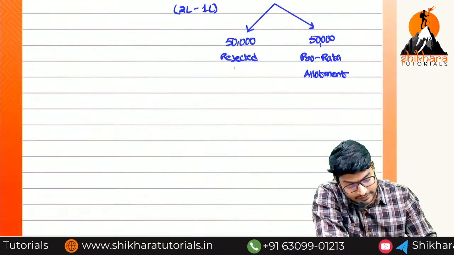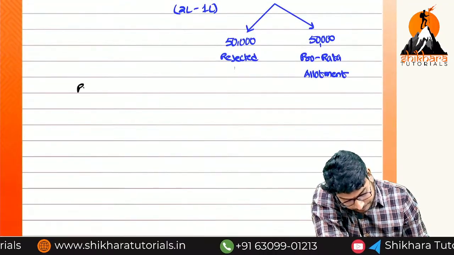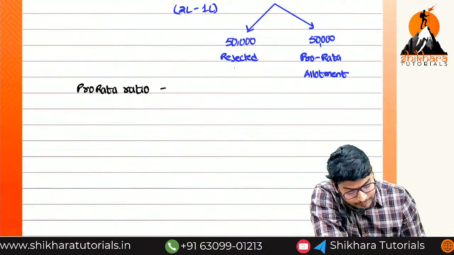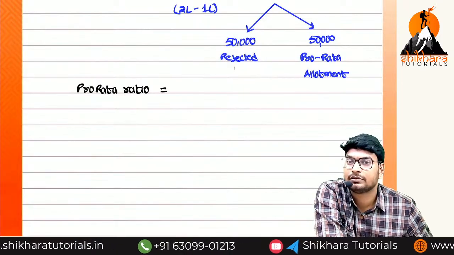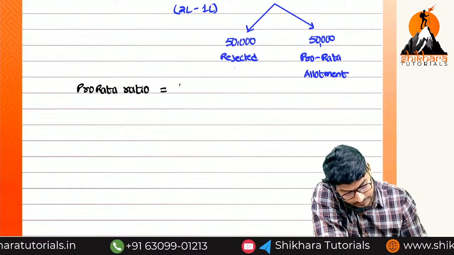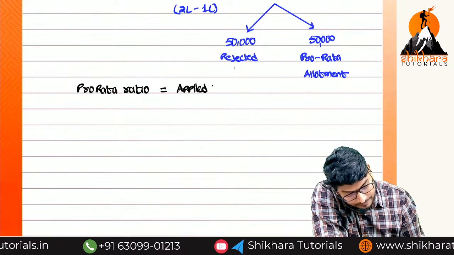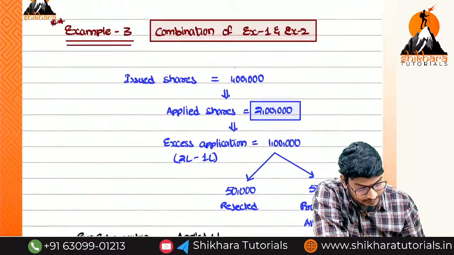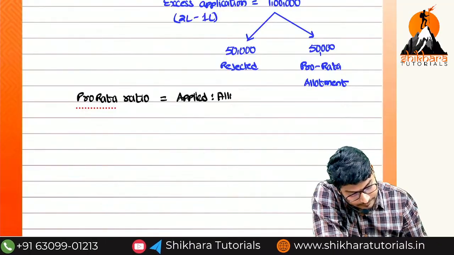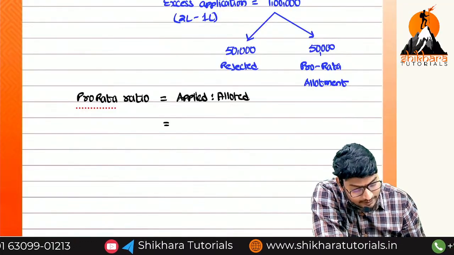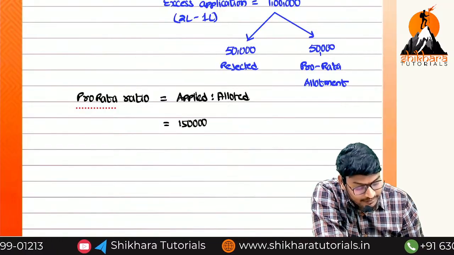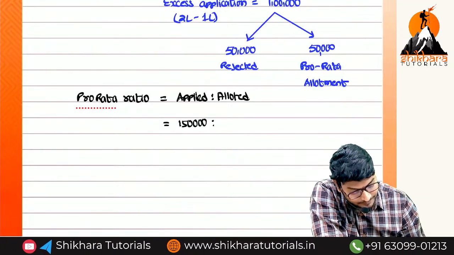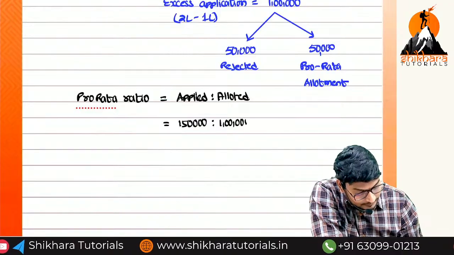Now pro rata ratio is equal to what? Applied is to allotted. How many shares have they applied? We have to take only 1,50,000. We should not take the 2 lakhs because outrightly we are rejecting 50,000. Applied 1,50,000, allotted 1 lakh.